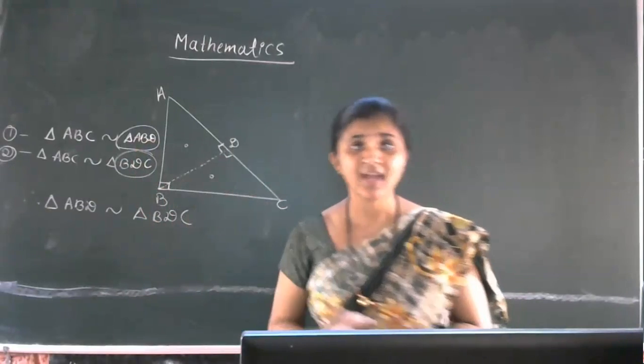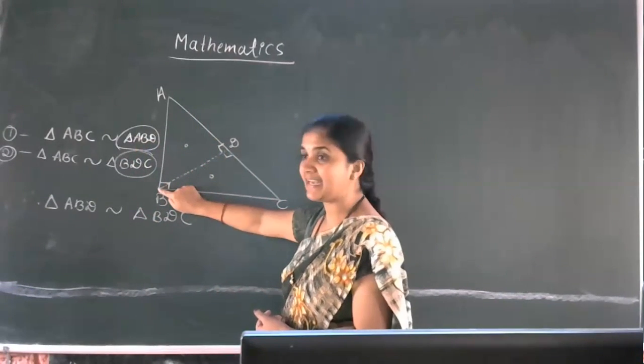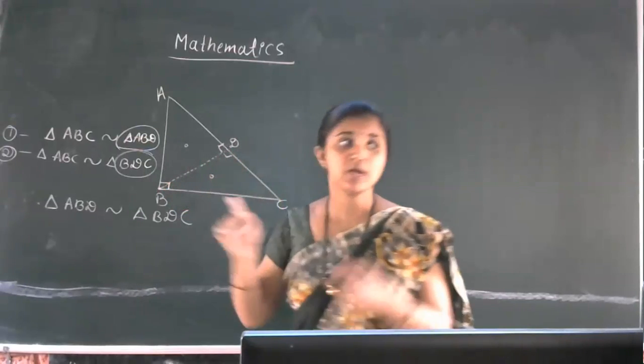Okay, na? So in a triangle, the line you draw from the 90 degree vertex to the hypotenuse divides the triangle in